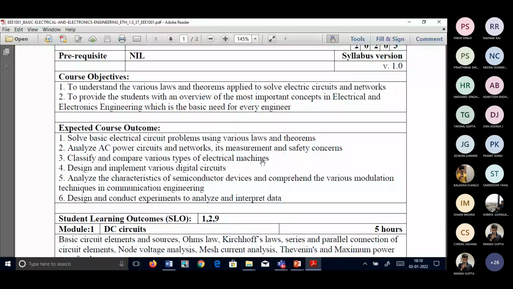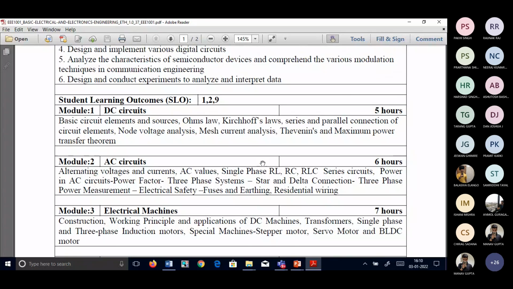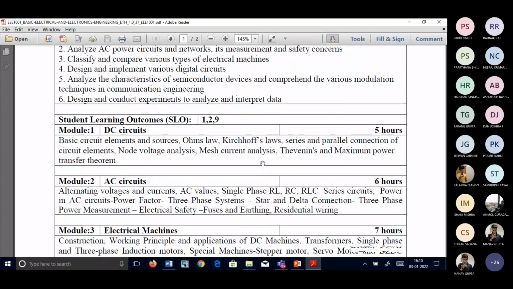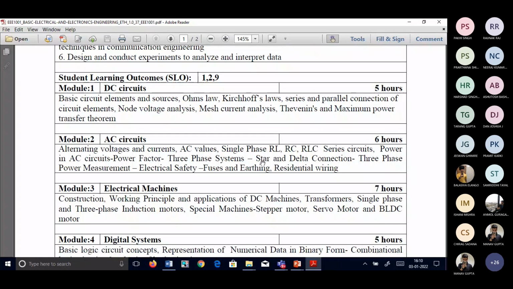Now we'll see what are the modules available here. So whatever we have seen as a course outcome as well as the objective, same thing will be expanding as a module here. So module 1, DC circuits, module 2 will be AC circuits.